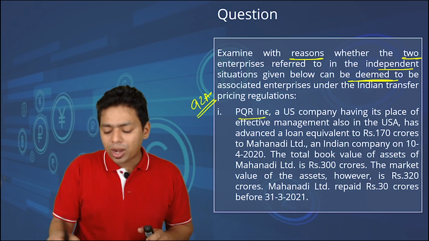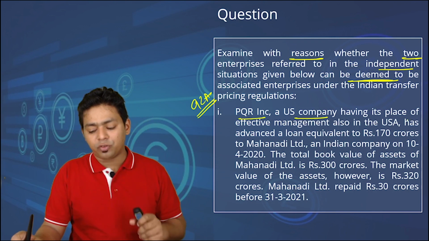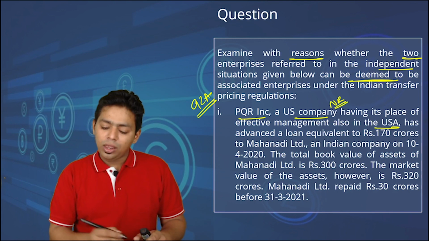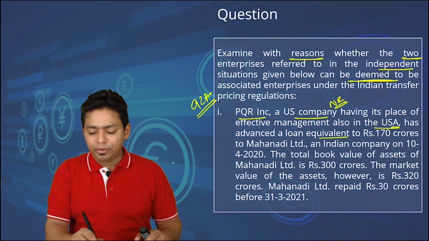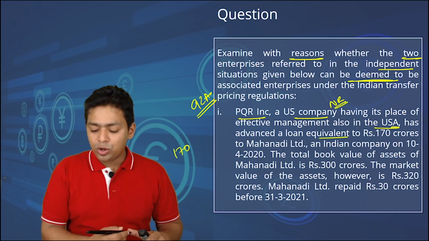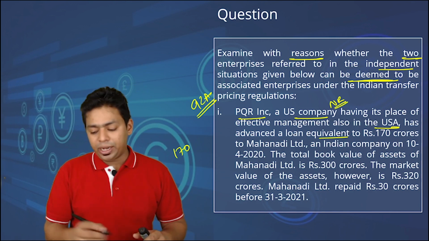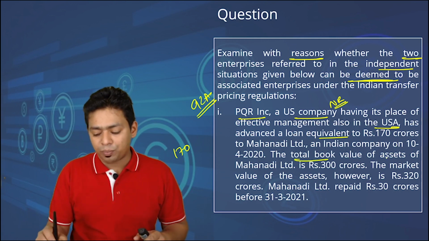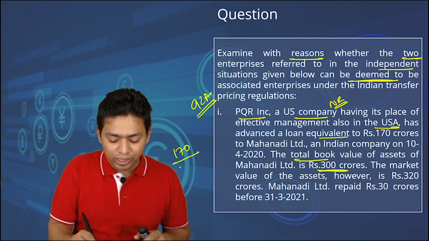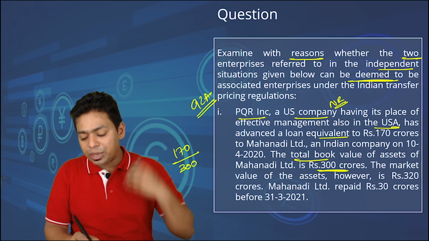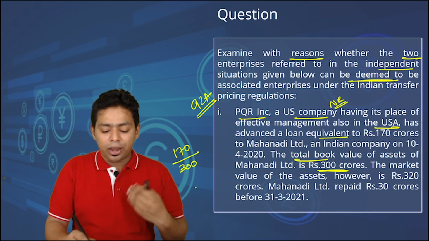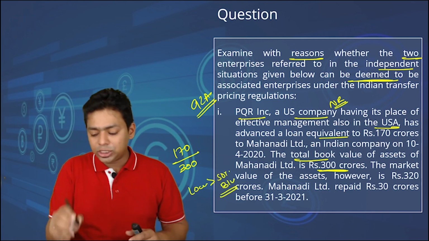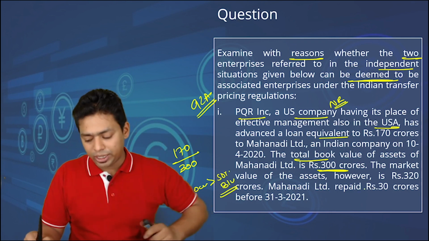PQR Inc., a US company having its place of effective management in USA. So this is definitely a non-resident company. It has advanced a loan equivalent to 170 crore to Mahanandi Limited, an Indian company, on 10th April 2020. The total book value of the asset of Mahanandi is 300 crore. So 170 out of 300 is obviously more than 50% of the book value, and whenever the loan is more than 50% of the book value, my dear friend, these two companies will be treated as associate enterprises.